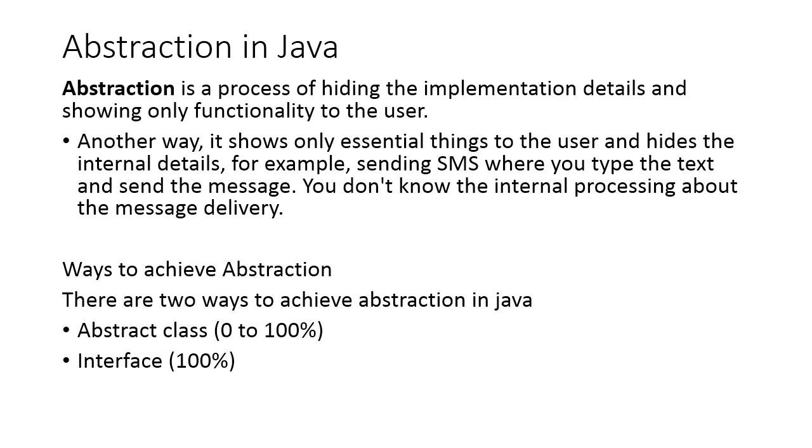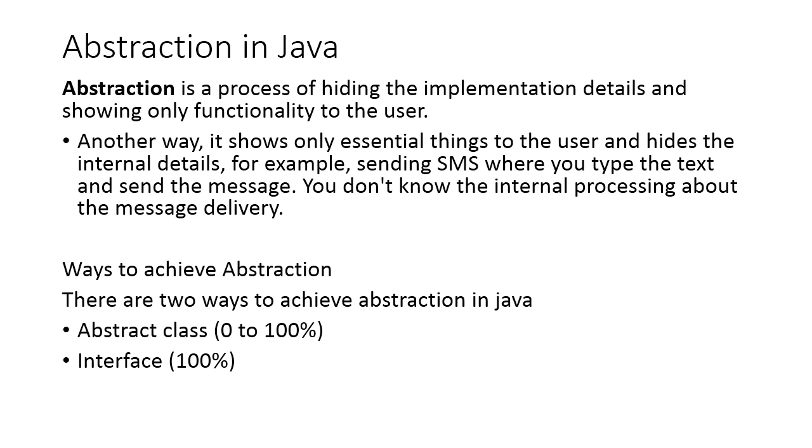So I am going to discuss what is abstraction in Java. Abstraction is a process of hiding the implementation details, hiding the body part, and showing only functionality to the user. It is called abstraction. Another way, it shows only essential things to the user and hide the internal details. For example, if suppose we want to send the message to someone, then we can only send the message, but we don't know what the internal processing about the message delivery is. We don't know anything.